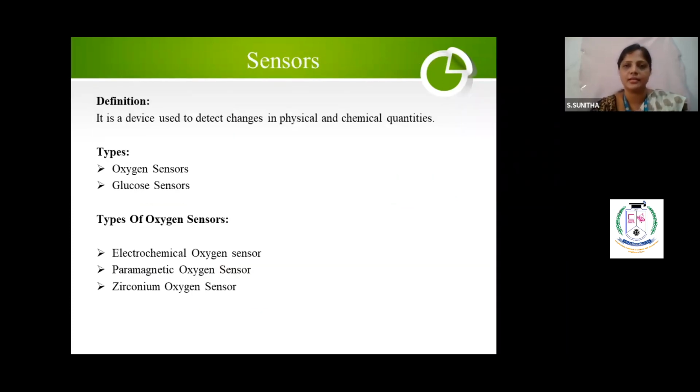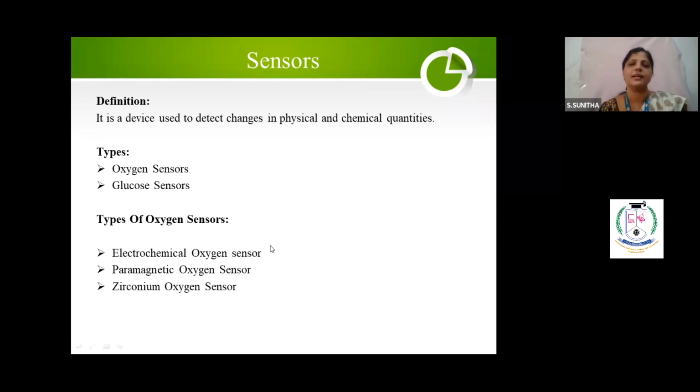Next topic is sensors. So spectrophotometer over, thermal analysis over, and the third topic is sensors. What are sensors? Nowadays we are using touch phones, everything is nothing but sensor materials. What is a sensor? It is a device used to detect changes in physical and chemical quantities. Clear? How many types of sensors are there? Oxygen sensors, glucose sensors. The name indicates what it is: an oxygen sensor senses oxygen, a glucose sensor senses glucose, in the sample. Correct? How many types of oxygen sensors are there?